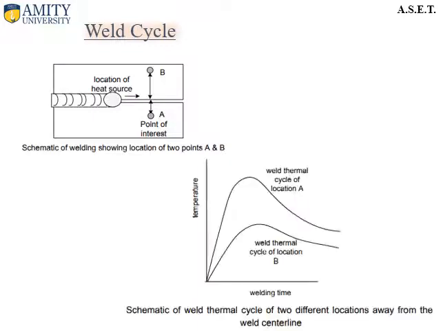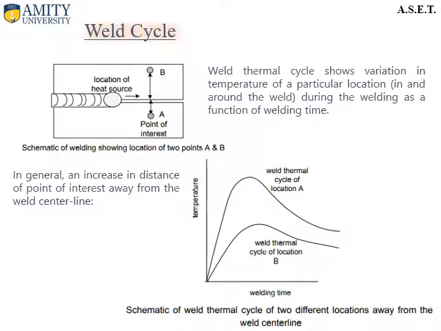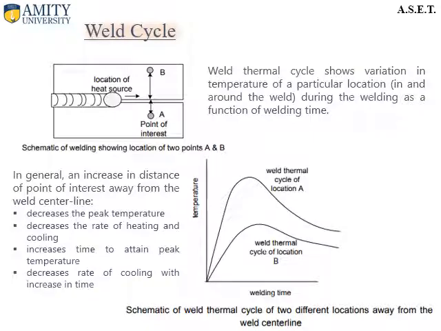Now let us see what the weld cycle is. In order to draw the weld cycle, we may take two or more different points at different distances from the weld pool, and plot temperature against time for these points. The weld thermal cycle shows the variation in temperature of a particular location in and around the weld during welding as a function of welding time.